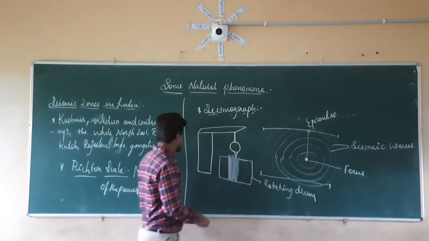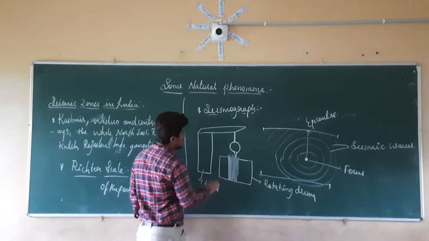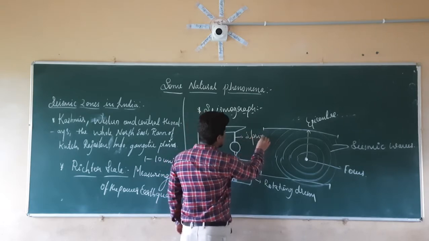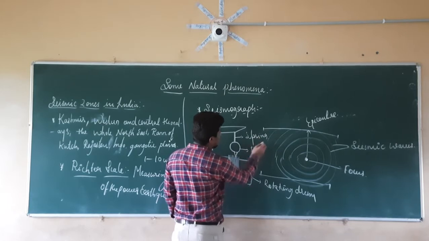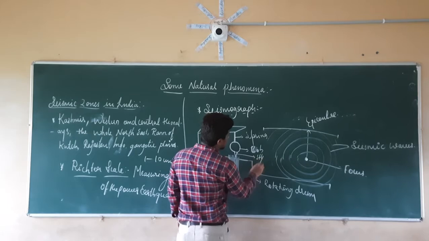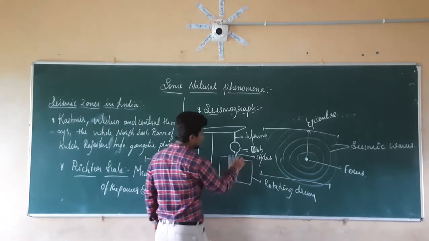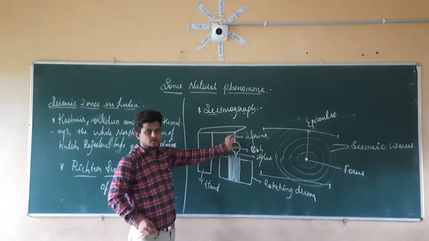So this is the rotating drum. This is the stand. This is the spring, and this is the ball. And this is the stylus. Stylus is nothing but a pen. So this spring is what it is going to do here.